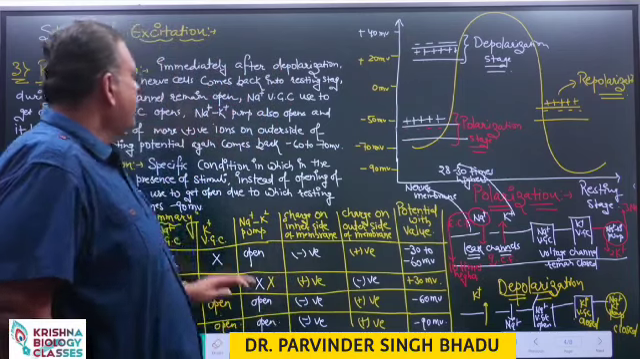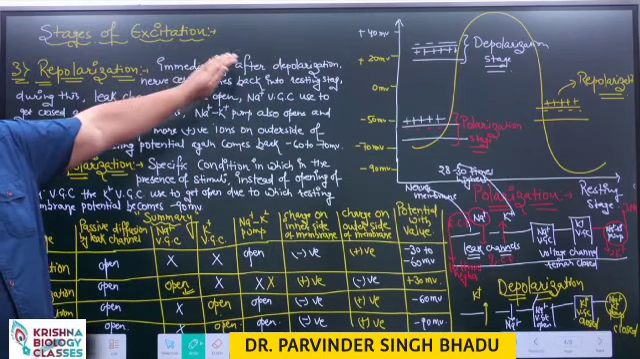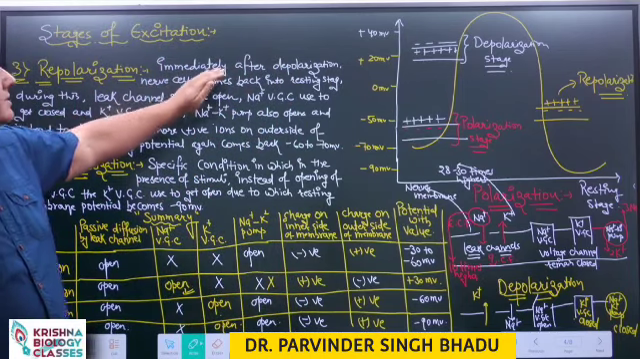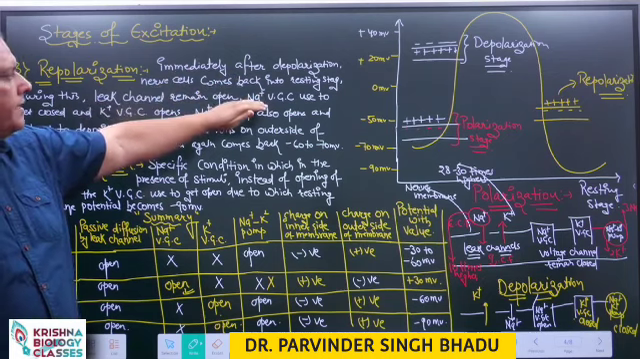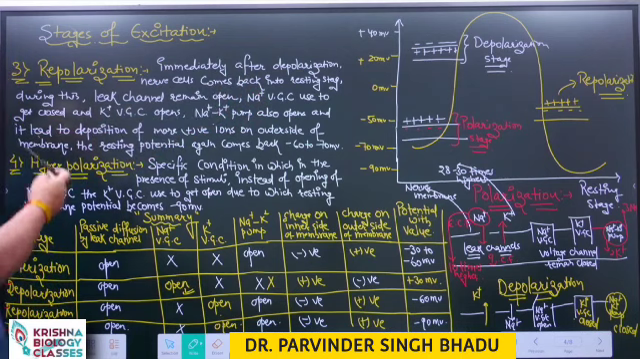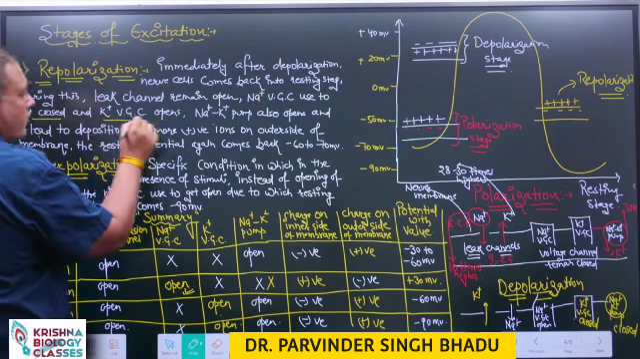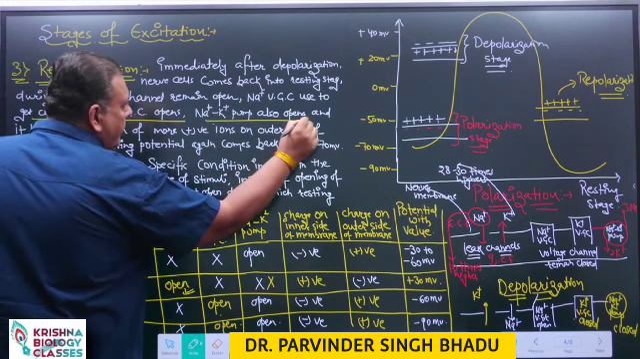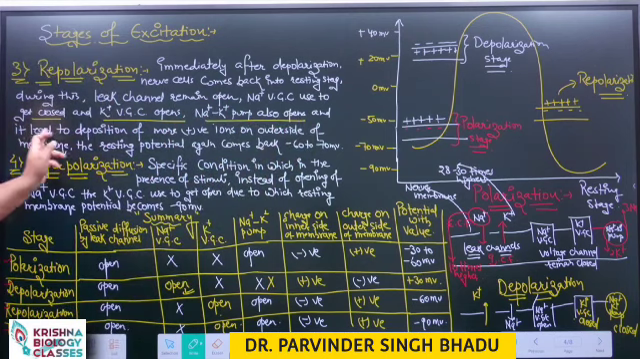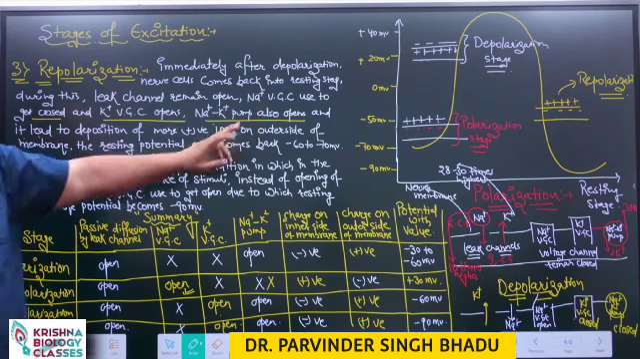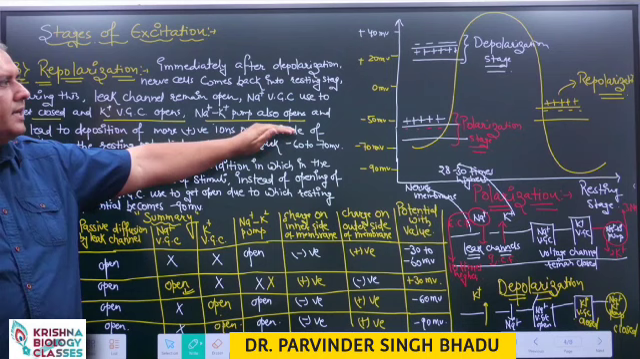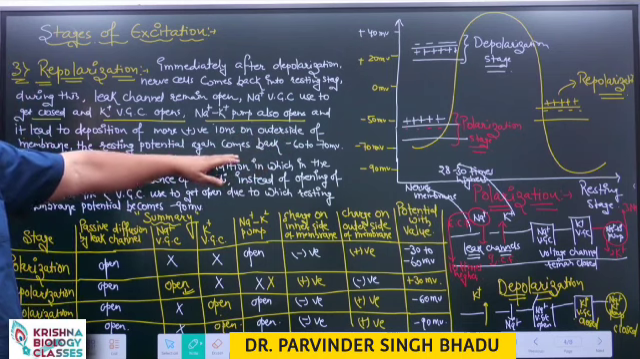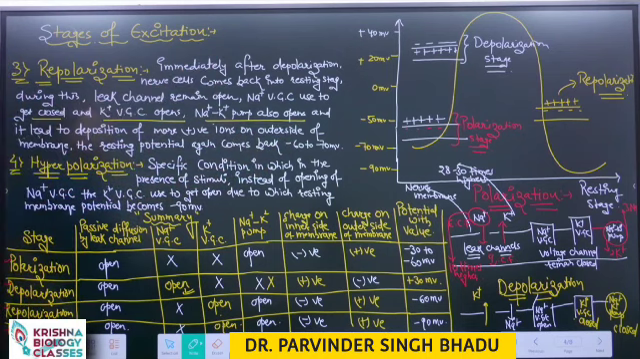So repolarization, immediately after depolarization, is when nerve cells come back into the resting stage. During this, leak channels remain open, the sodium voltage gated channel gets closed, the potassium voltage gated channel opens and the pump opens, which leads to the deposition of more positive ions on the outer side, and the resting membrane potential difference again becomes minus 60 to 70 millivolt. That condition is known as repolarization.